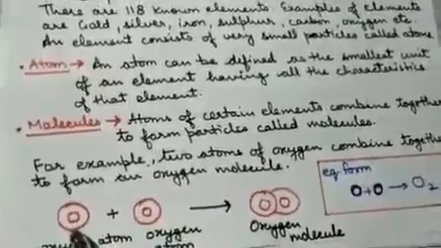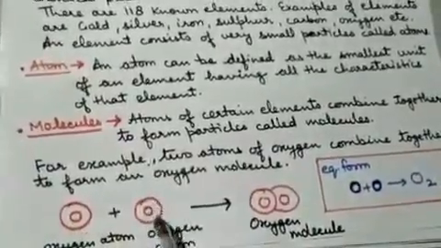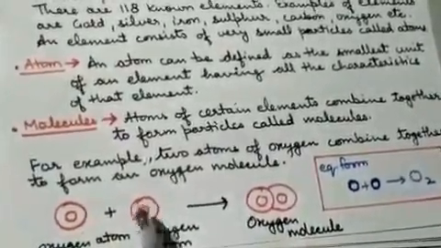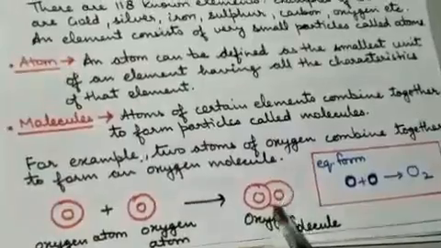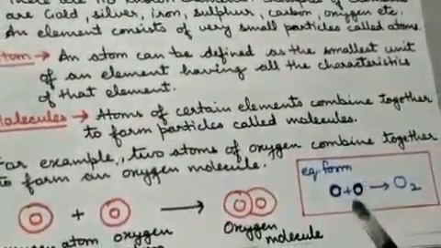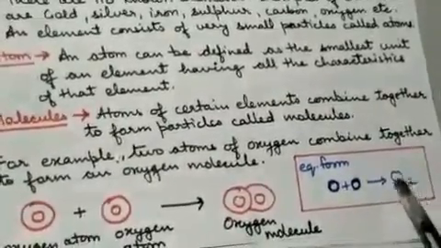Here in this diagram, you can see this is one atom of oxygen, this is another atom of oxygen. When both atoms combine together, they form a molecule of oxygen. In equation form, we can write one atom of oxygen plus another atom of oxygen to form O2, means oxygen molecule. O2 means oxygen molecule.